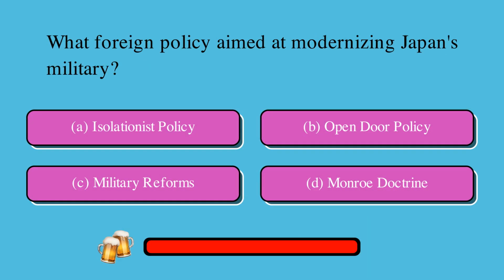What foreign policy aimed at modernizing Japan's military? Is it A, isolationist policy, B, open door policy, C, military reforms, or D, Monroe Doctrine? The correct answer is C, military reforms.